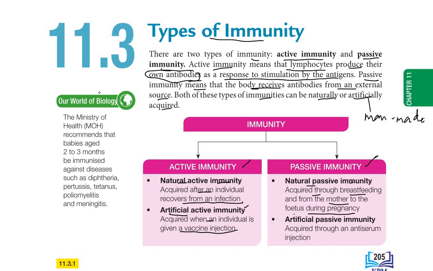Then we have another one, artificial passive immunity, acquired through an anti-serum injection. So you must make sure you know how to differentiate between these two. Vaccine injection is artificial active immunity. Anti-serum injection is artificial passive immunity. Later we will see what the differences between these two are. So these are the types of immunity.